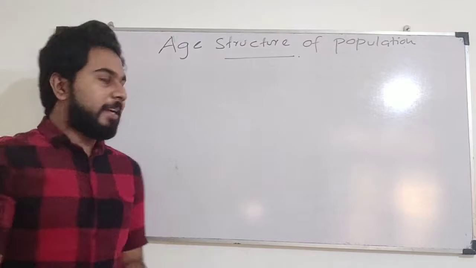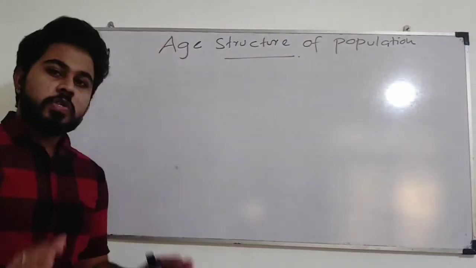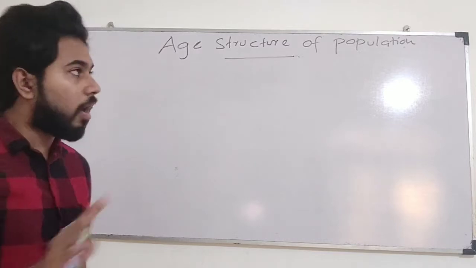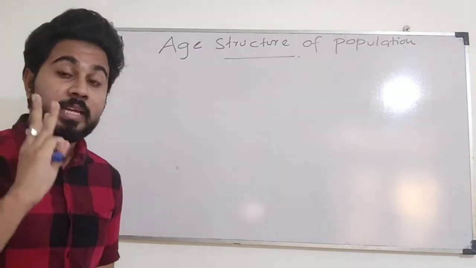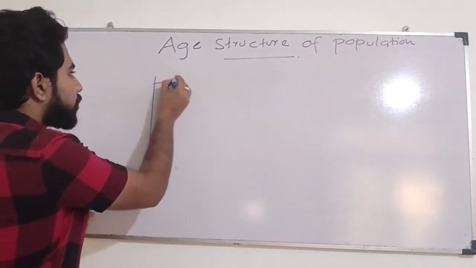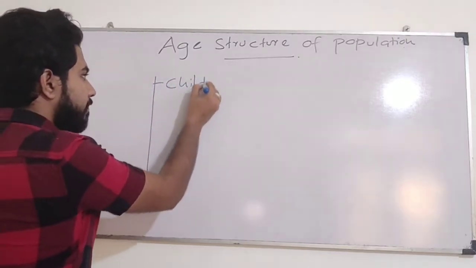According to the Sri Lankan context, the age structure of population consists of three main parts. Number one, child population.